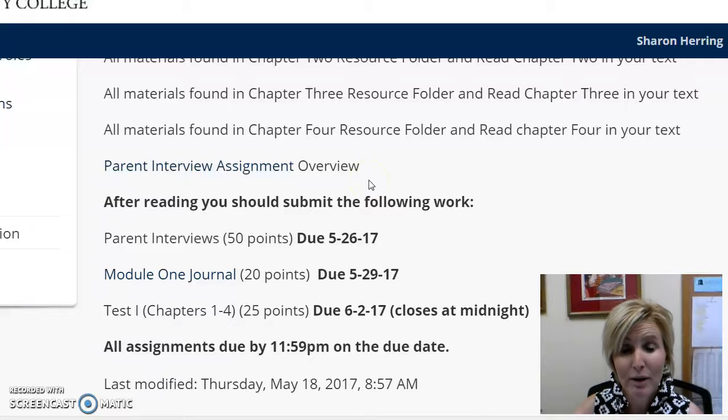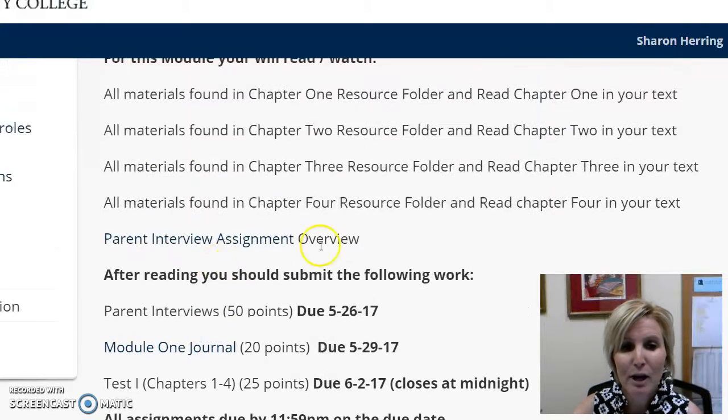In this module, you do have a couple of things that are due. You have a parent interview assignment, you have a Module 1 journal, and you have a Test 1, which is your very first test.